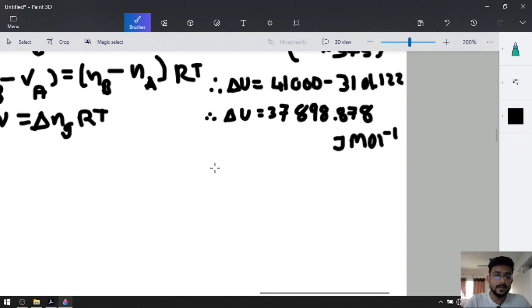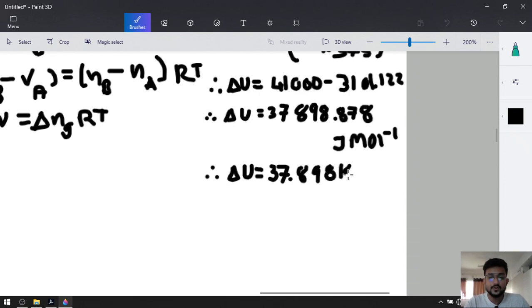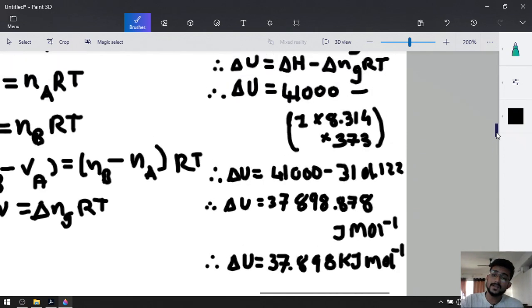Okay, if we convert this into kilojoule, we will divide it by 1000. So we will get our answer 37.898 kilojoule mole inverse. Okay, now remember that this answer will differ from the textbook, because in the textbook they have given only 8.3 as a value of R, but we have taken a proper precise value of R.